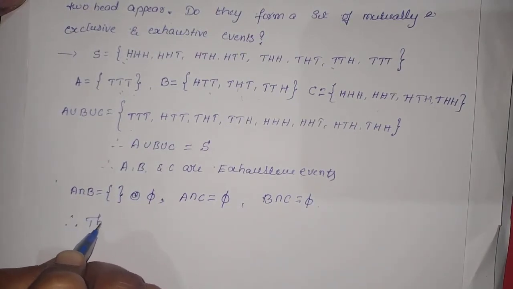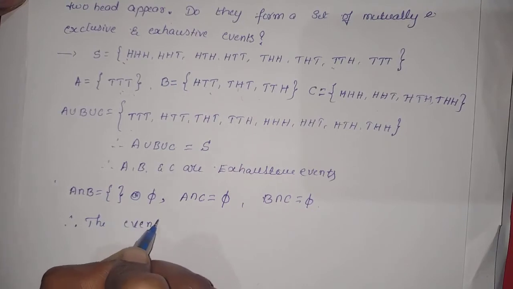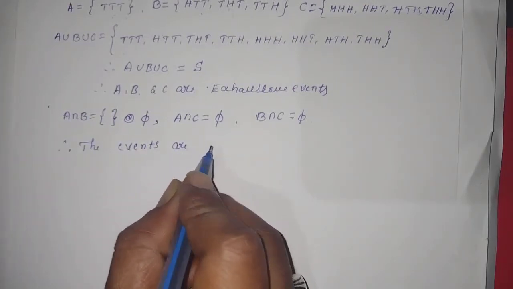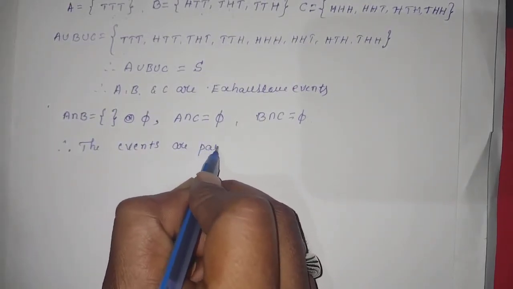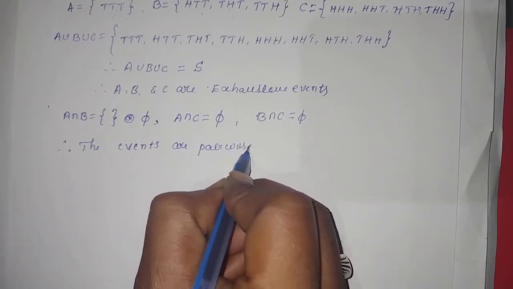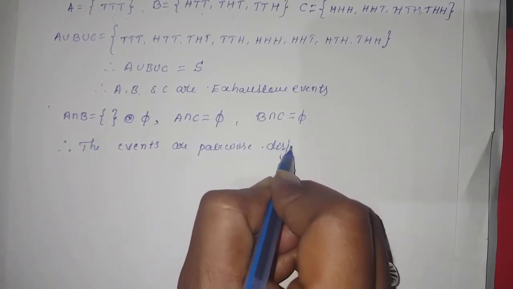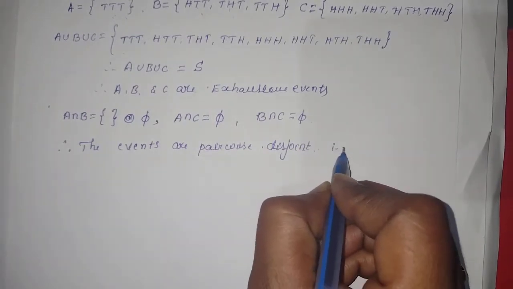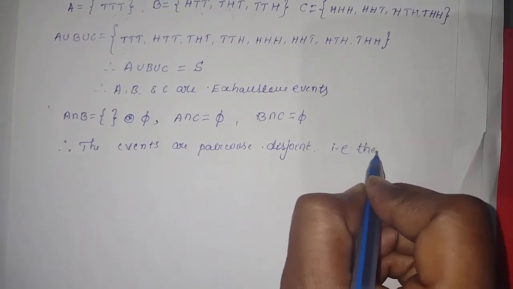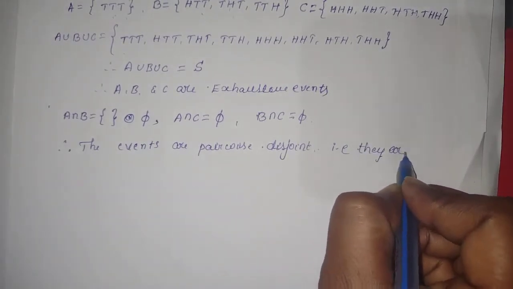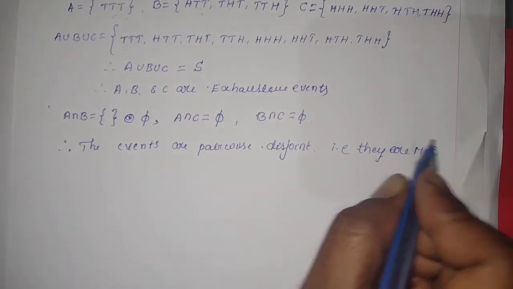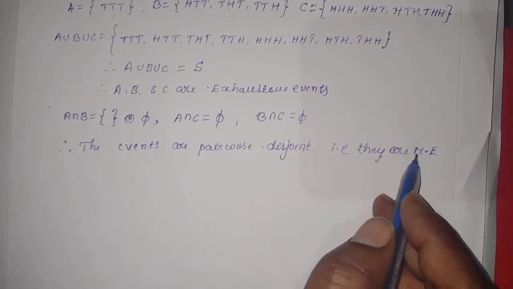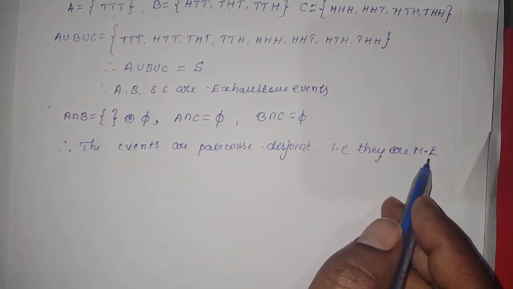Therefore the events are pairwise disjoint. Disjoint means there is no common element between the two events. All the events are different. Finally we conclude that the events are pairwise disjoint, that is, they are mutually exclusive, is it right?